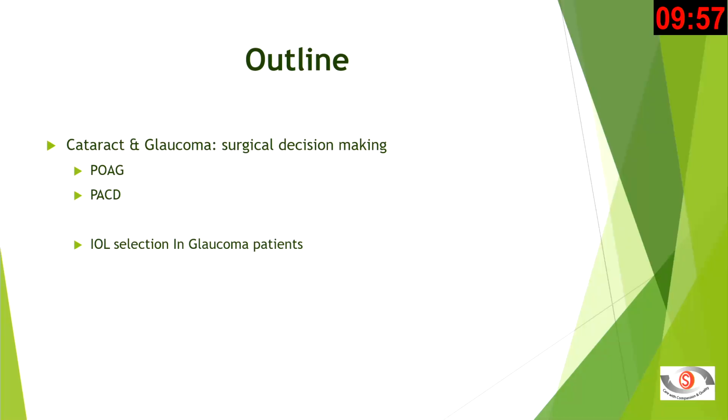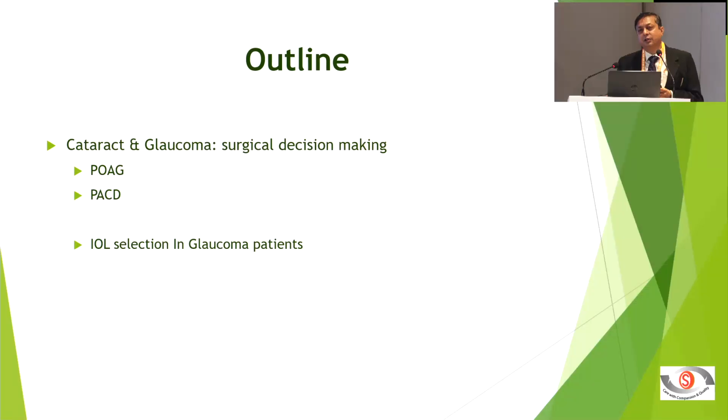So the talk I will divide into two parts. One, the surgical decision making, and second, in a glaucoma patient it is very imperative which lens you choose. The cataract surgical technique would be more or less the same in open angle glaucoma, and there are a few things you have to remember in angle closure glaucoma. But decision making, whether to do only cataract surgery, or only glaucoma surgery first, or combined surgery, that is more important.